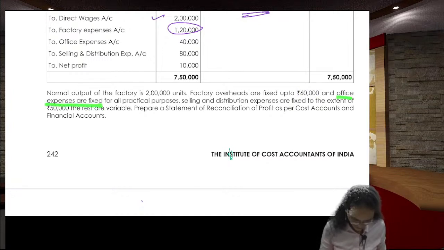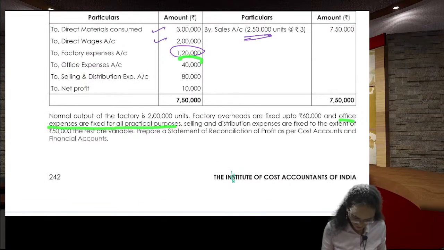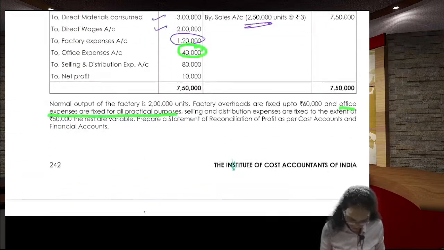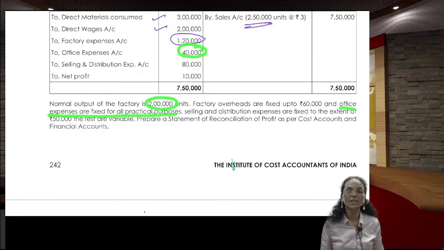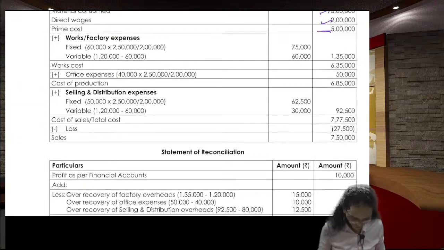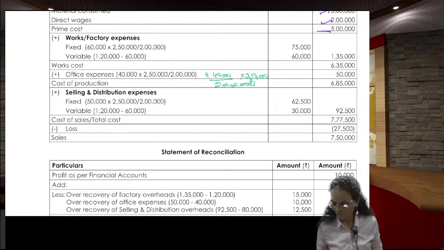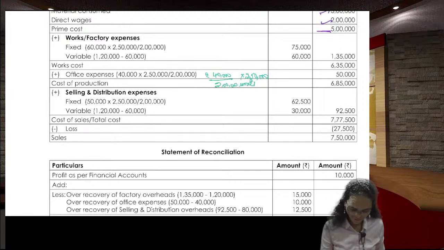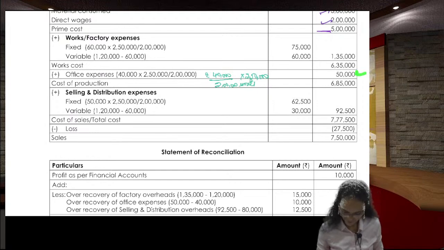Office expenses are fixed for all purposes. So office expenses are fixed at 40,000 rupees. 40,000 rupees is fixed for the capacity of 2 lakhs units, but we produced 2,50,000 units. So office expenses are 40,000 for the 2 lakhs units. Then what about for the 2,50,000 units? Nothing but 50,000 rupees.